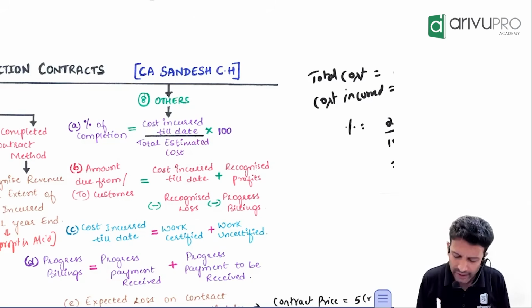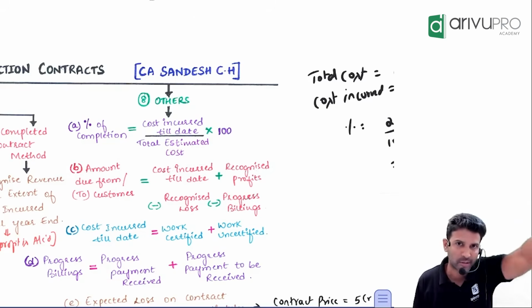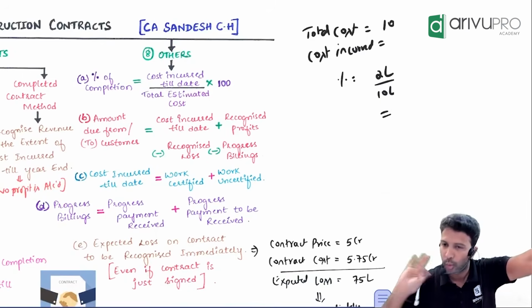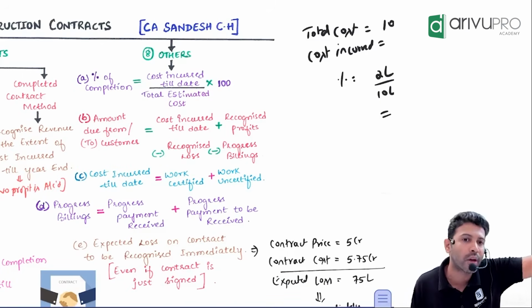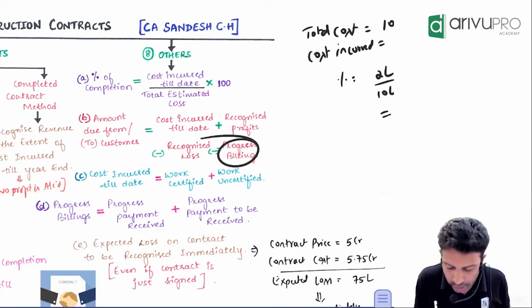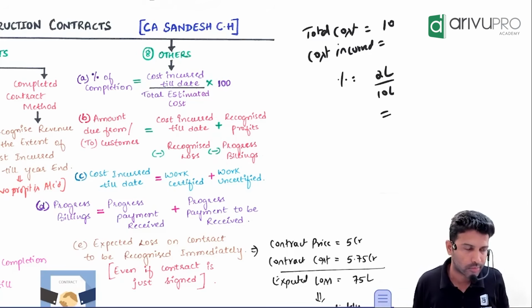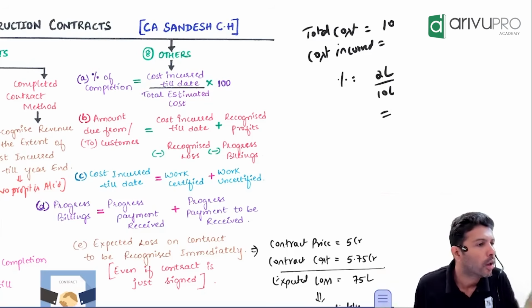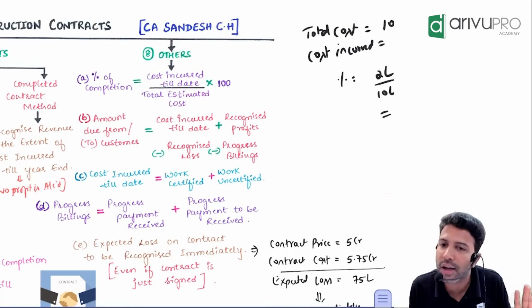I had given you the pen example in our regular class to explain this logic. Now I'll not go into too much of the logic; we'll focus on what is necessary for the exam. Sir, what does progress billing mean? It means how much you have billed to the customer. That we call progress billing.